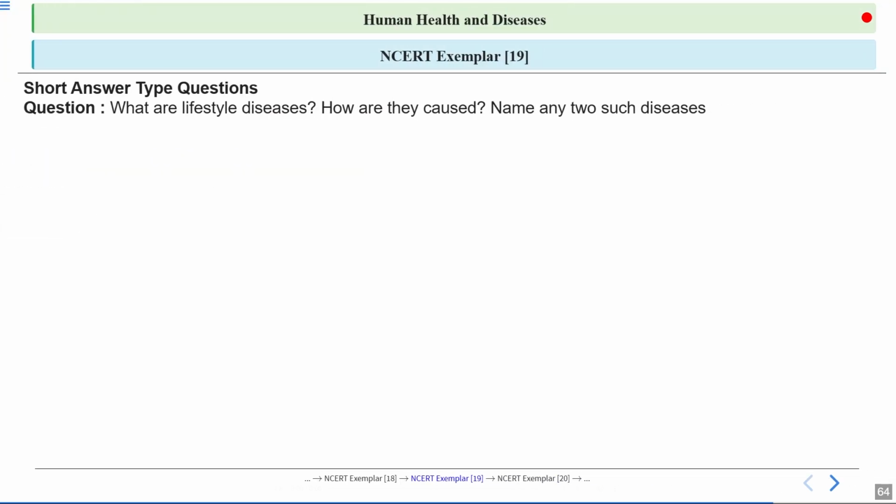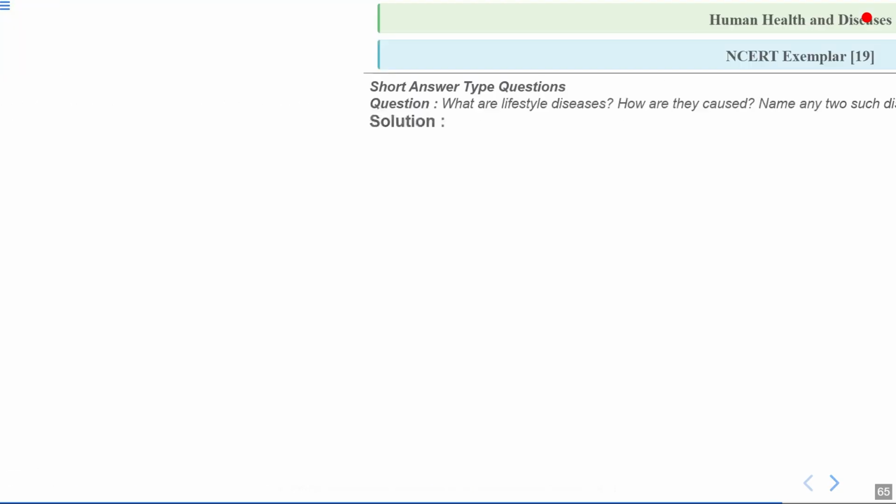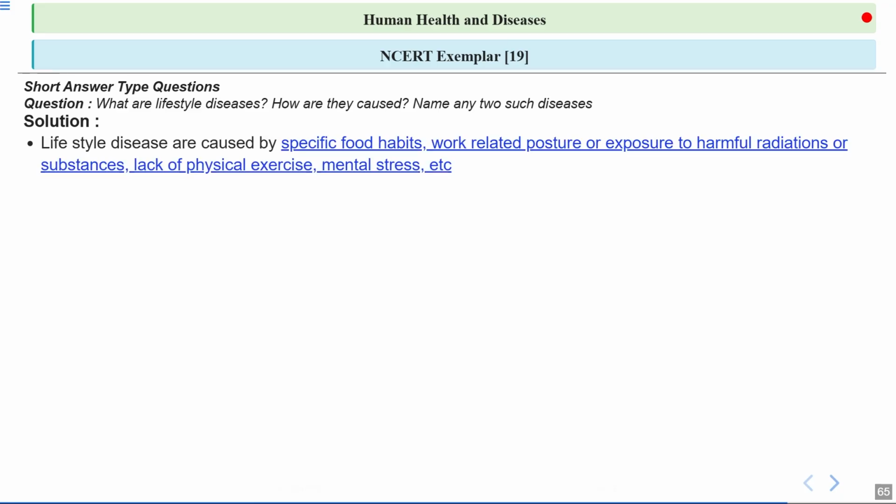Next question. What are the lifestyle diseases and how are they caused? You have to name any two such diseases. Let's have a look at the answer. See, lifestyle diseases are linked to things like our food choice, how much we move, our work habits, and even stress.